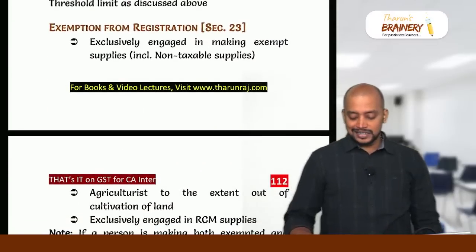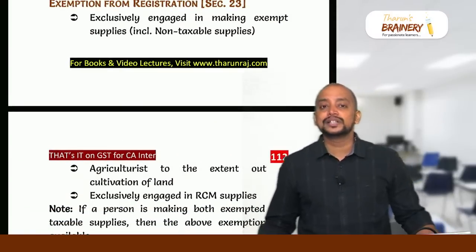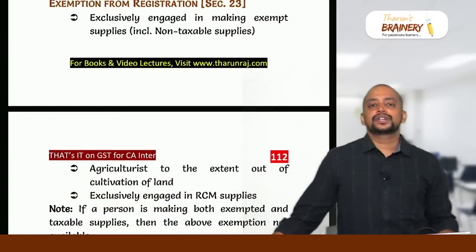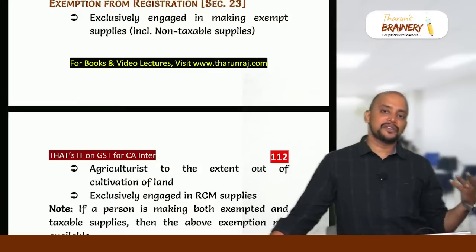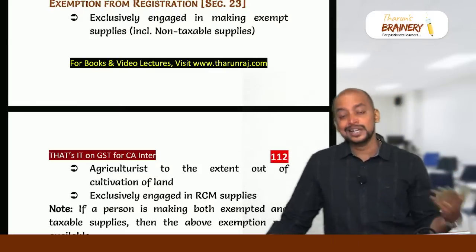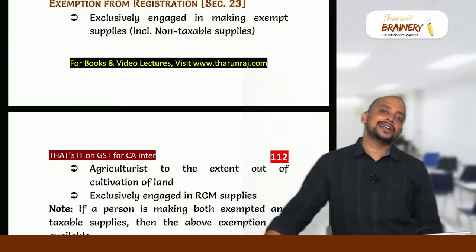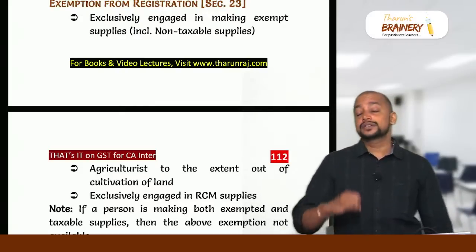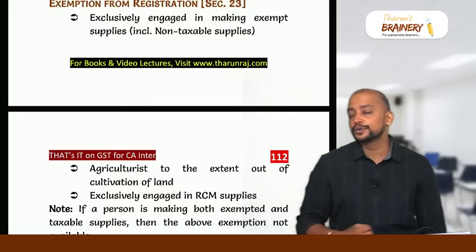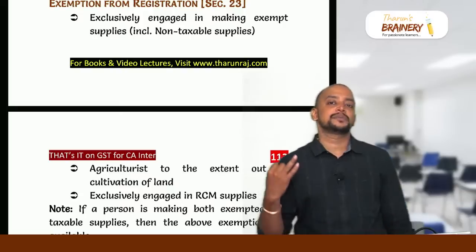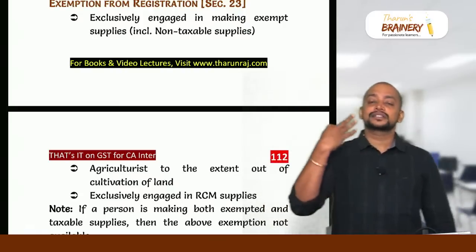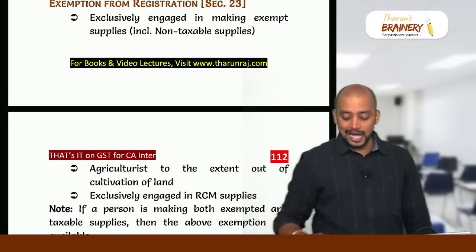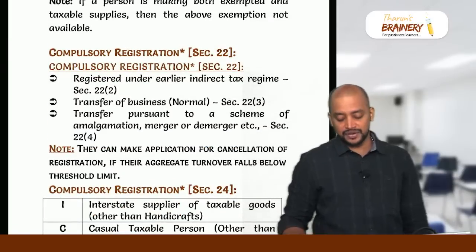Then the next section, Section 23, talks about who is exempted from registration. Section 22 says whenever the aggregate turnover of a person exceeds the threshold limit, they need to register. Section 23, irrespective of that, exempts them from registration. Number 1, if they are exclusively making exempted supplies. Number 2, if they are exclusively making non-taxable supplies. Number 3, if they are exclusively making supplies covered under RCM, and the agriculturist, then they are exempted from registration.